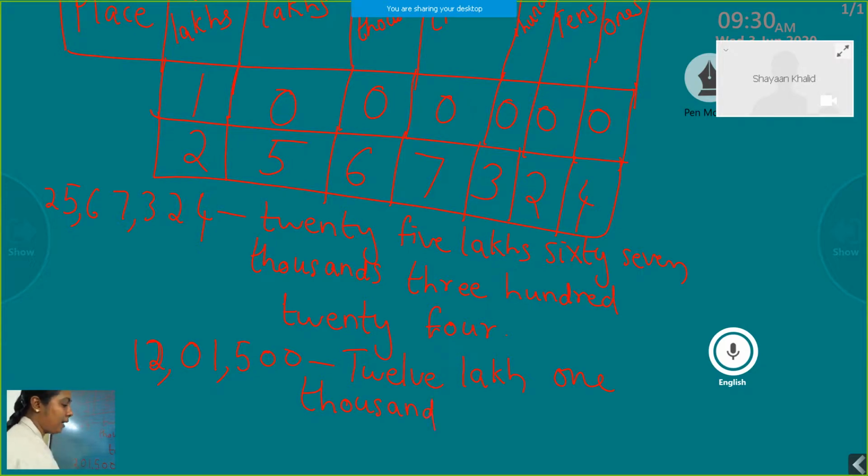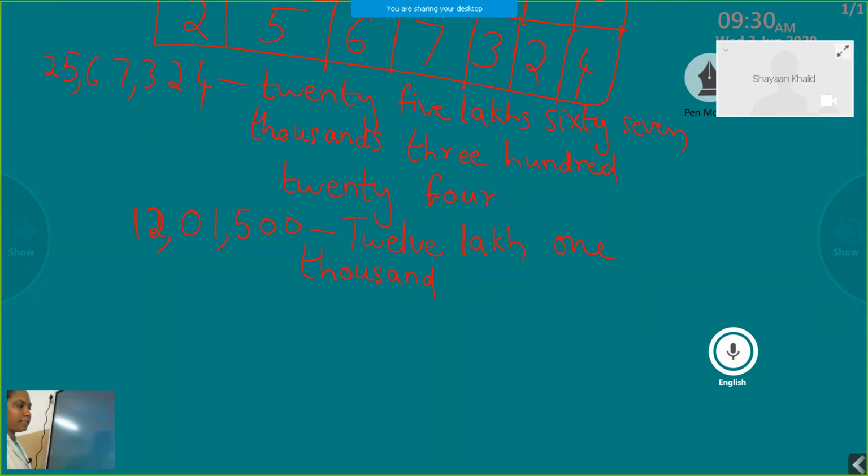And what about the last one? It is coming to the last period, it is 500. So the number is 12,01,500.